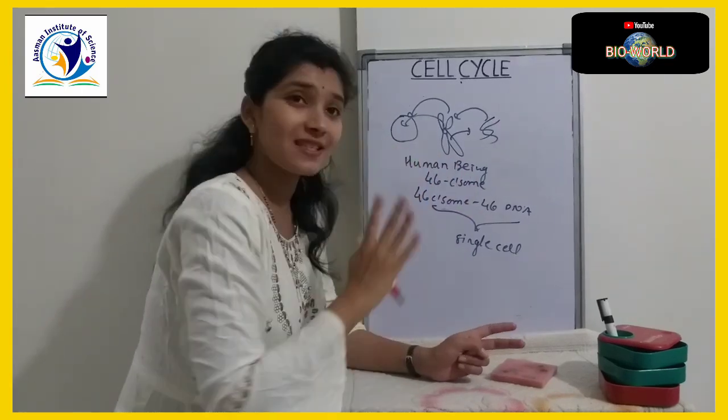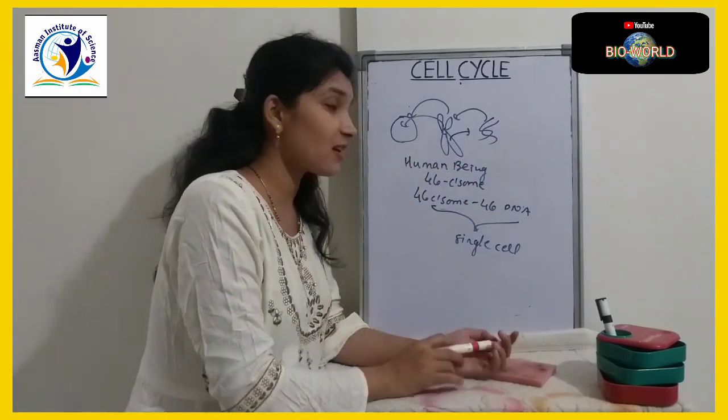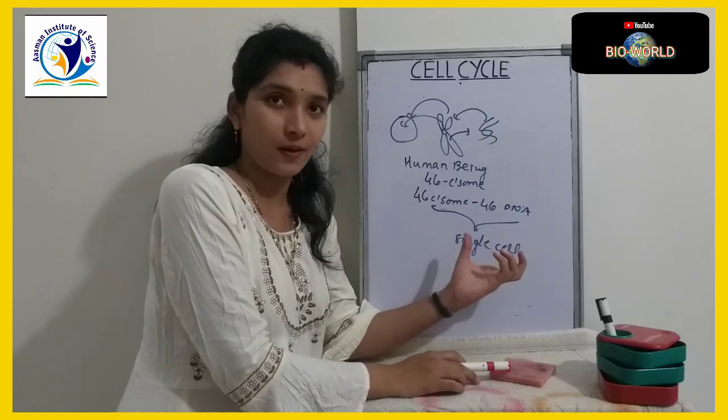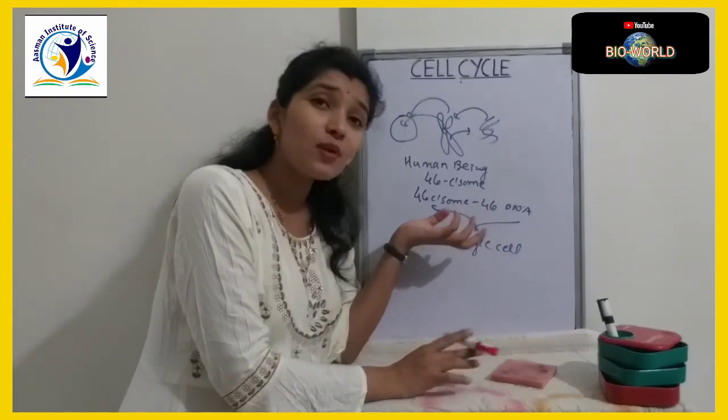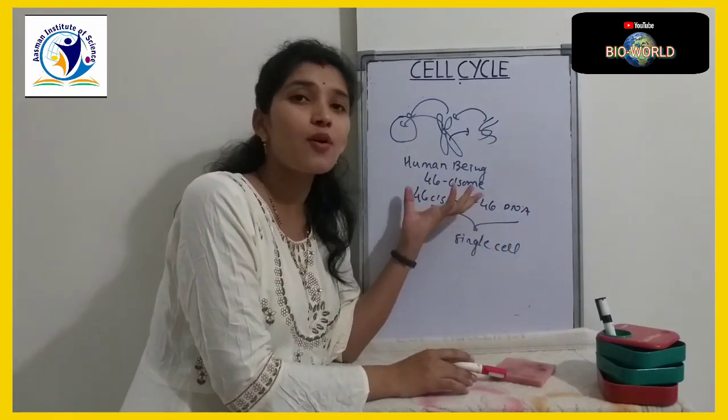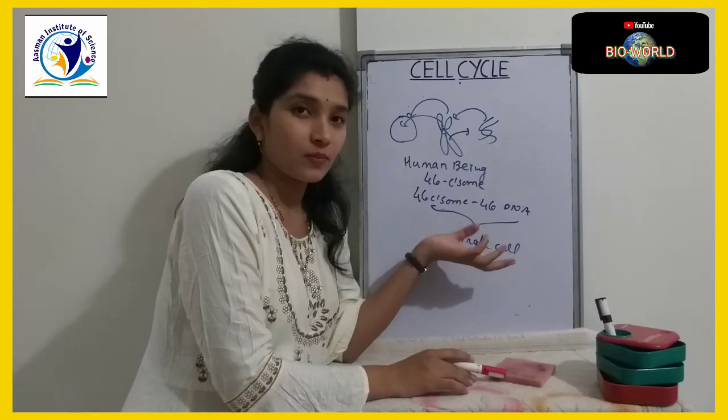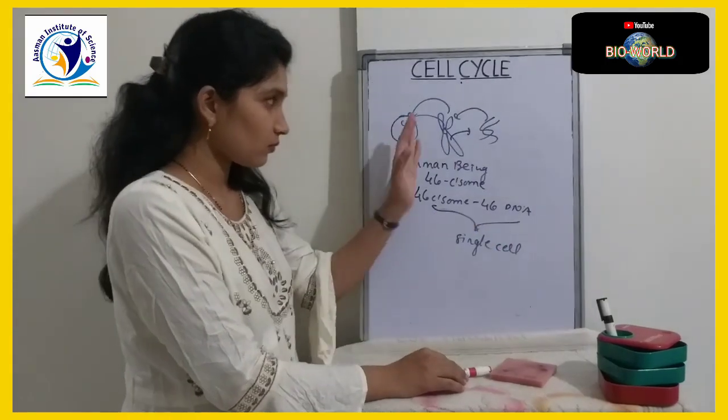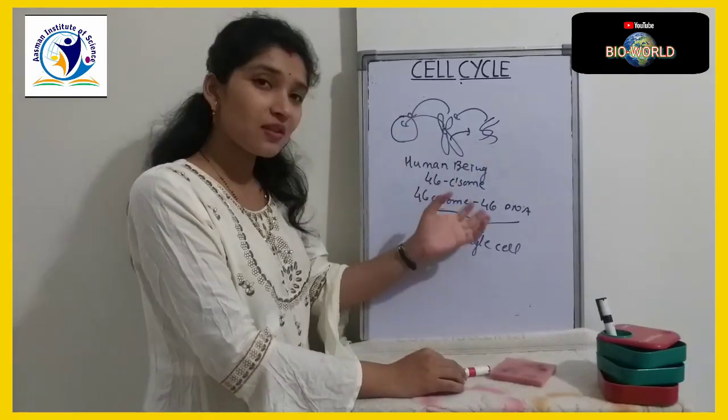So a single cell consists of 46 DNA, and our body is multicellular, meaning there is a huge number of DNA. Okay, this is another part.